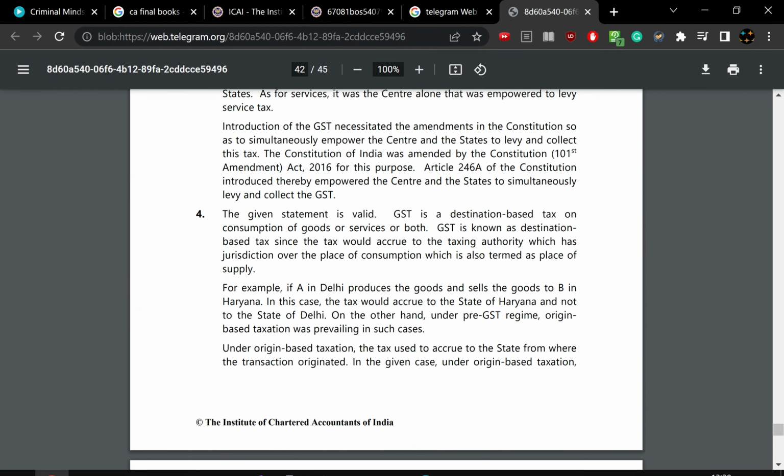So this was a problem we faced in VAT. What happens is, for example, goods have been manufactured in Delhi and bought by a person in Haryana. So there is a difference. Delhi is one place and Haryana is another. It can be a different place. Don't worry. For example, we manufacture something in Tamil Nadu and sell it in Delhi, or a person who is using it in Delhi. The parts have been assembled and used and sold in Delhi. So who is going to get the GST? Whether this is an IGST sale or a CGST and SGST sale, that's the main question we want to think about.